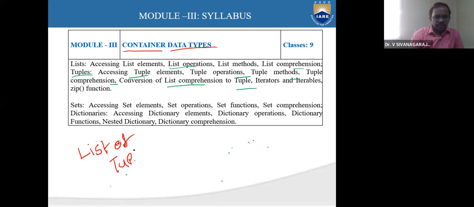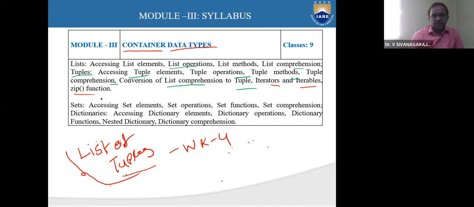This will be your next experiment, that is in week 4, we are going to work on tuples, where the first objective itself is how to create a list of tuples, that is list comprehension to tuple. And we are going to discuss iterators, iterables and zip functions. These are very, very important in Python.